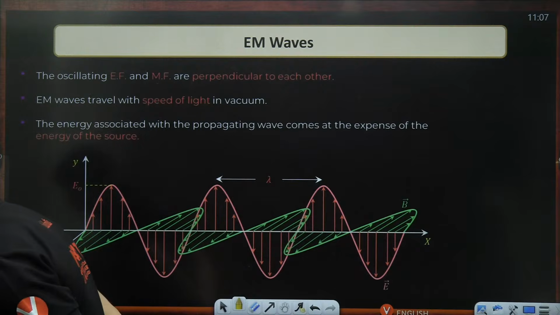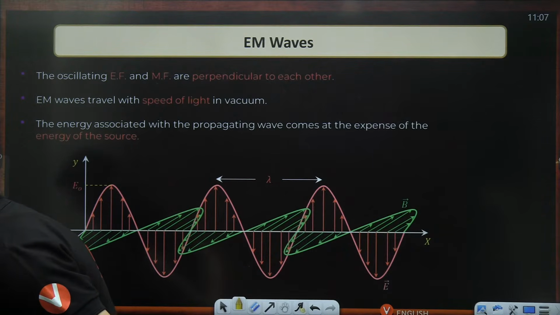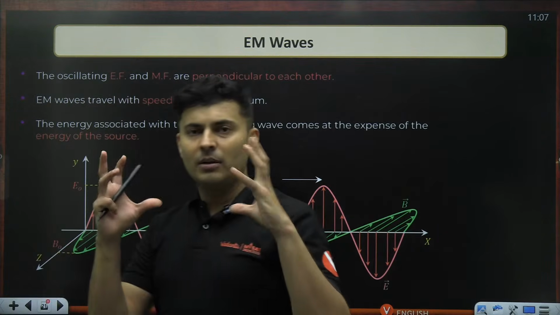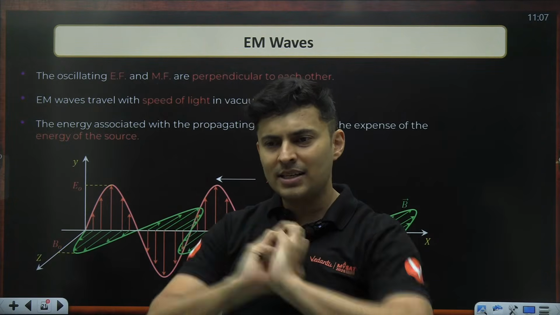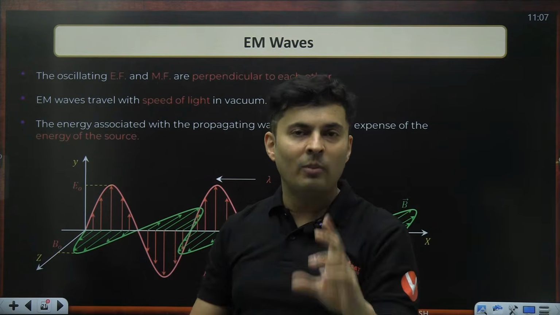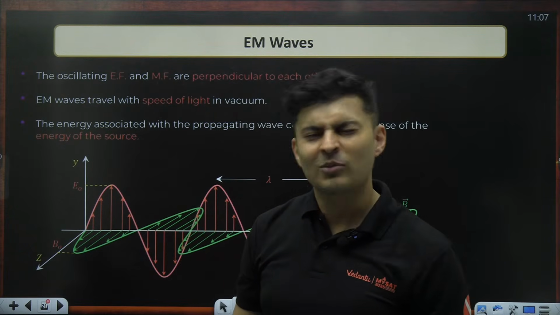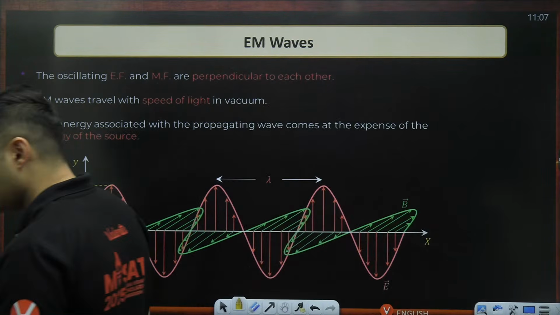Sir, can large bodies, if charged and accelerated, create EM waves for a short period of time, other than linear acceleration? Yes, yes, yes. Even if you take a big body which is charged and suddenly you give it a jerk, for that brief moment, it will create an electromagnetic wave for that small moment.